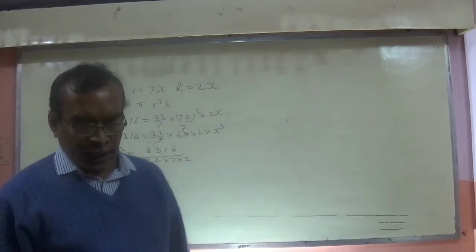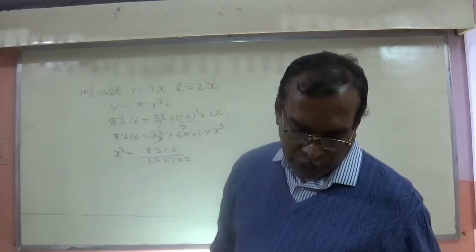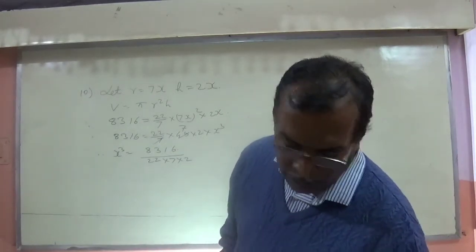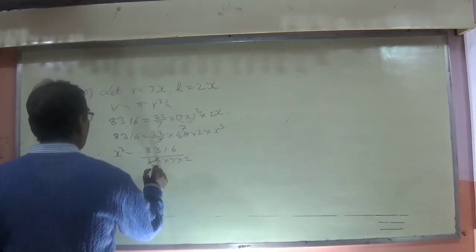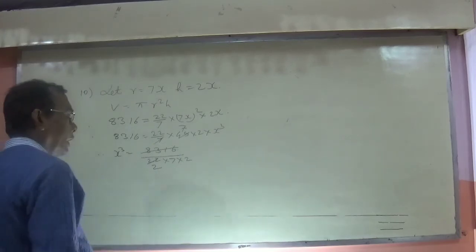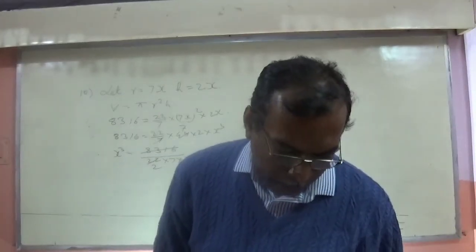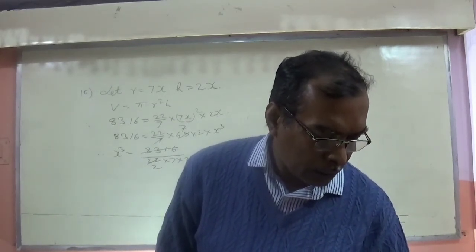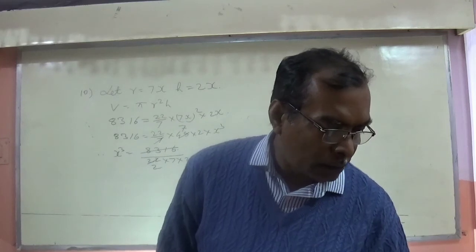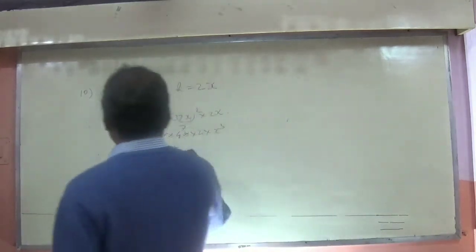Now this 8316 is divisible by 11. If we divide it by 11, then how much is coming? It is coming 756.